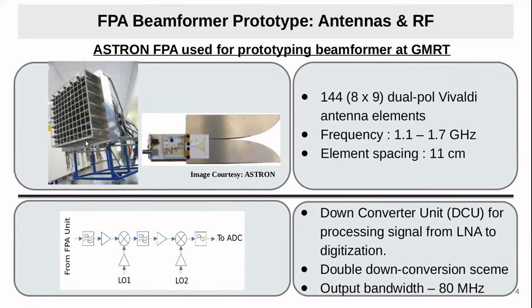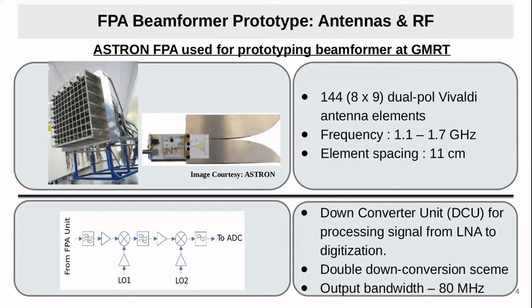In the first figure, this is the focal plane array, an 8 by 9 element feed. This is the Vivaldi element, and the frequency range is 1.1 to 1.7 gigahertz, and these elements are closely spaced. The element spacing is 11 centimeters.